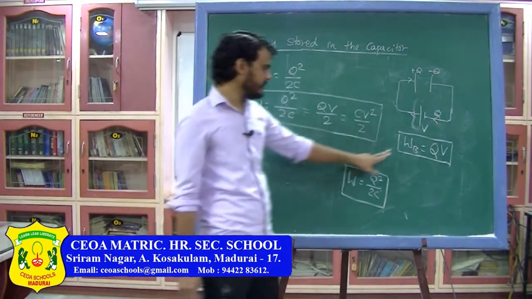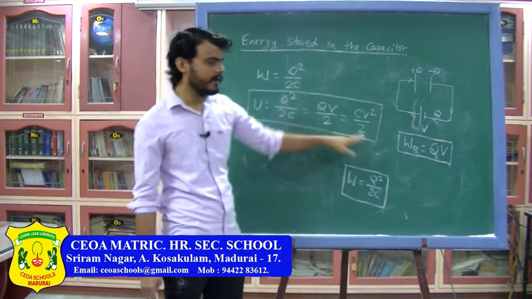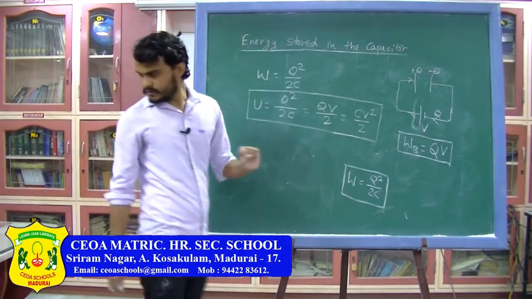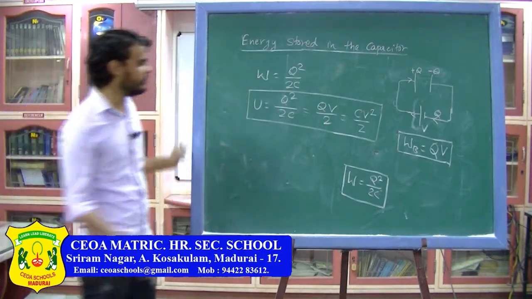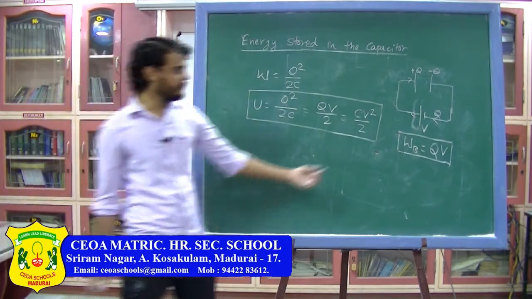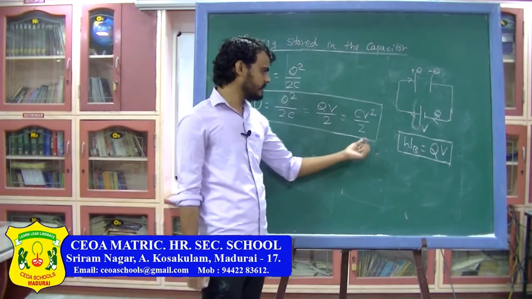Where is the remaining energy? Total work done by battery is Q into V, but energy stored is only half of it. So the remaining energy has gone into heat. So there will be some heat also produced, and the value of heat will be: energy provided by the battery is equal to potential energy of the capacitor plus heat.